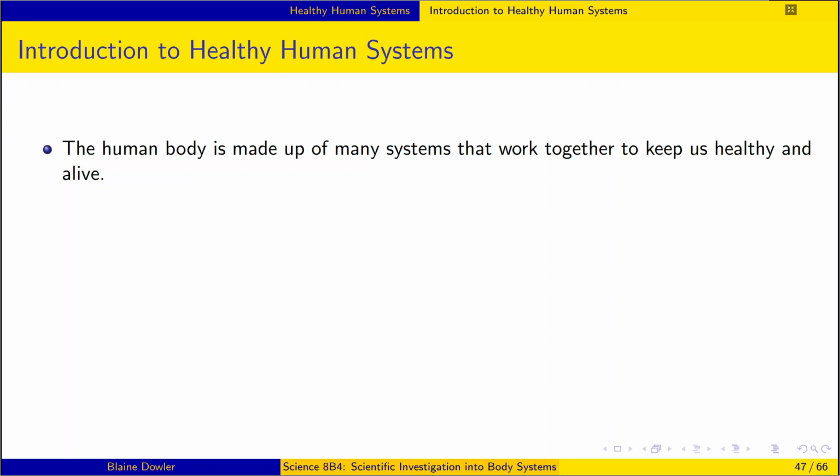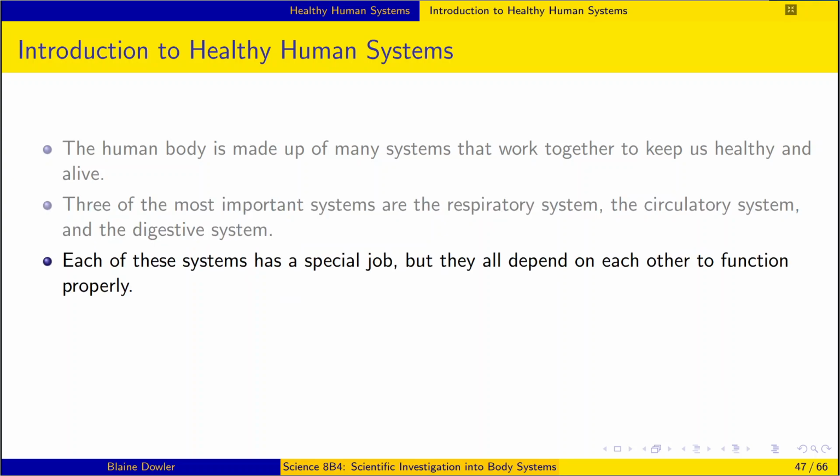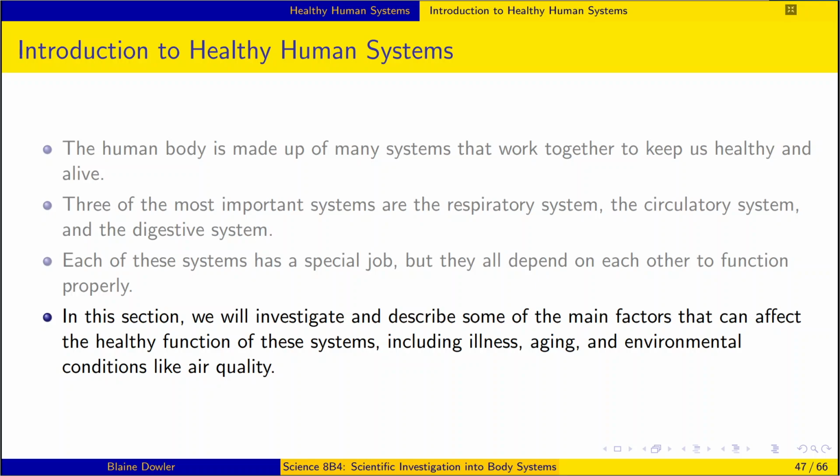Introduction to healthy human systems. The human body is made up of many systems that work together to keep us healthy and alive. Three of the most important systems are the respiratory system, the circulatory system, and the digestive system. Each of these systems has a special job, but they all depend on each other to function properly. In this video, we will investigate and describe some of the main factors that can affect the healthy function of these systems, including illness, aging, and environmental conditions like air quality.